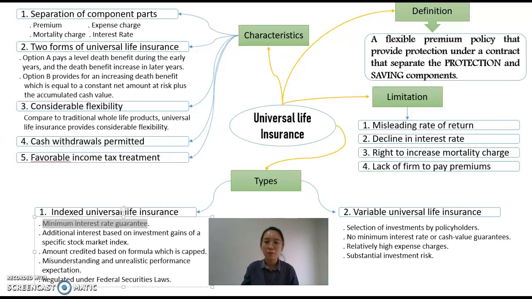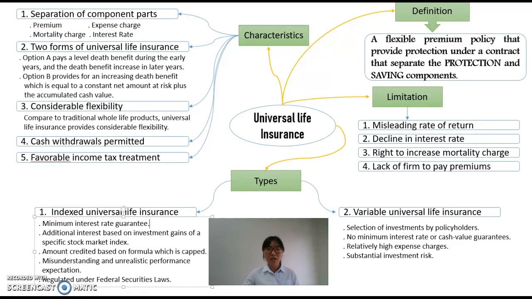Then I will continue the part on types of universal life insurance. First is the index universal life insurance. This type of insurance has some characteristics. First is the minimum interest rate guarantee, which is usually lower than the minimum interest rate guarantee on a regular universal life policy.